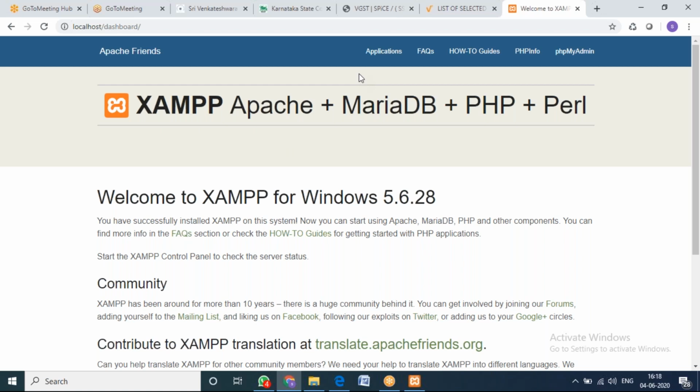Right? So those who are doing parallelly, please check whether your XAMPP is working fine or not. Just type localhost here and then you should get this screen. So how many of you got this screen now? Those who are doing in the laptop? If you got this screen, you just put a yes in the chat box.